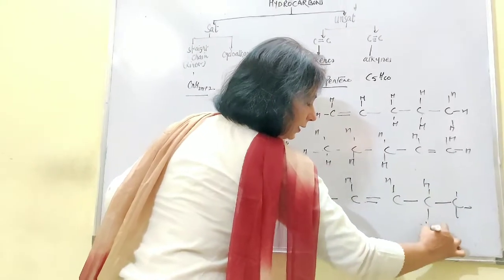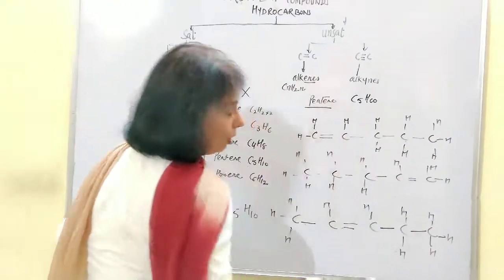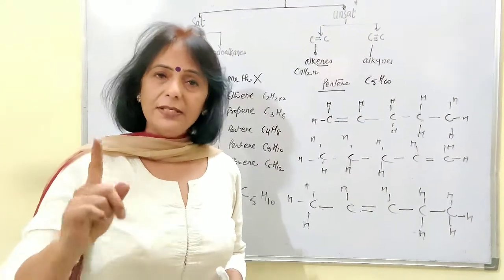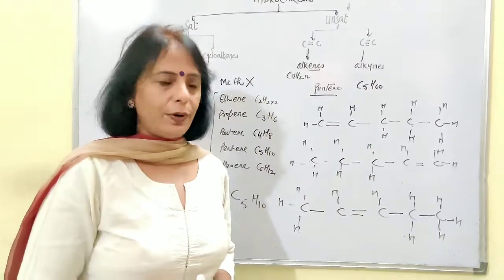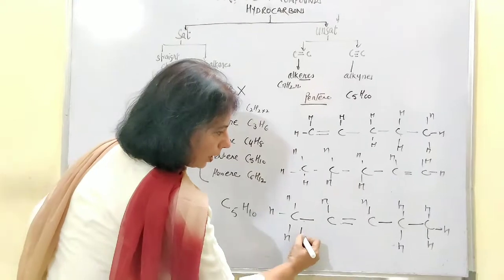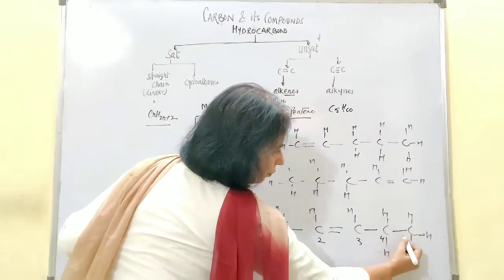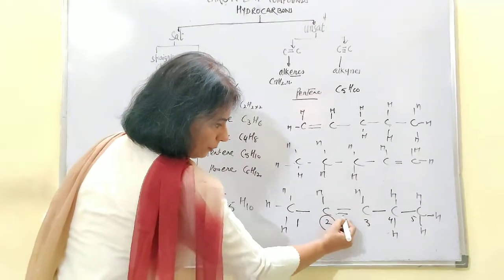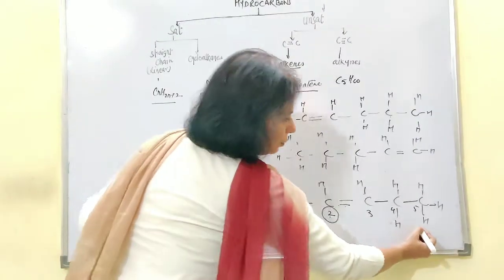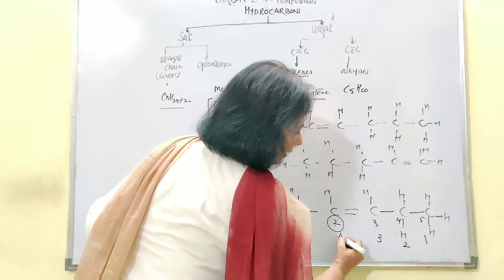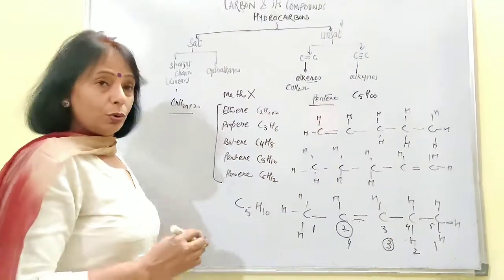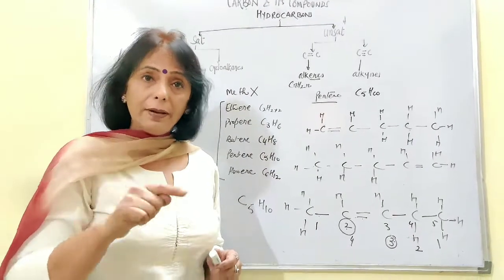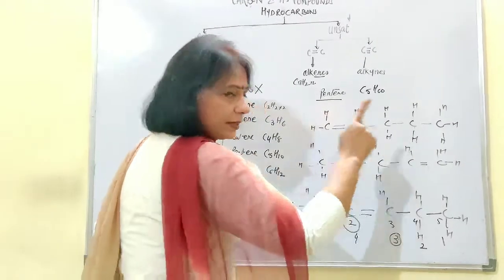But you cannot write it down as pentene because now the International Union of Pure and Applied Chemistry says the nomenclature which has been decided by them changes the name of this compound. Then you have to count 1, 2, 3, 4, 5. When you start the counting from this side, the double bond comes on the second carbon atom. If you start counting from this side, then it comes on the third carbon atom. So the rule says that the double bond should be present on the least numbered carbon atom. So the counting from this side will be considered the right one.